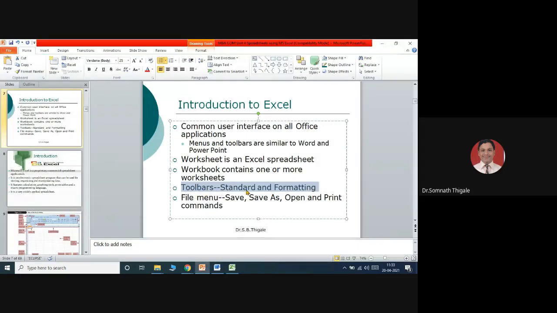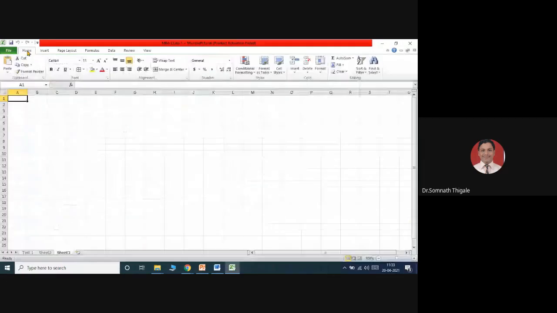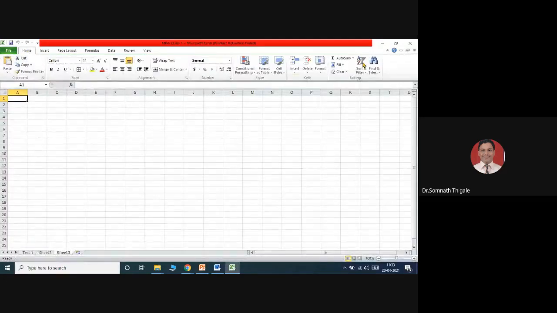And in case of toolbars, you have standard and formatting toolbars. See here, this is the standard toolbar up to this, and after this I'm getting the functioning toolbar. Also, the different functions that I'm able to see, I can add over here.